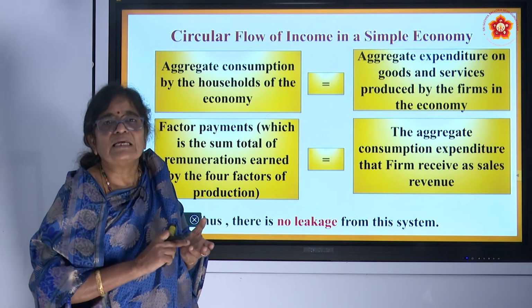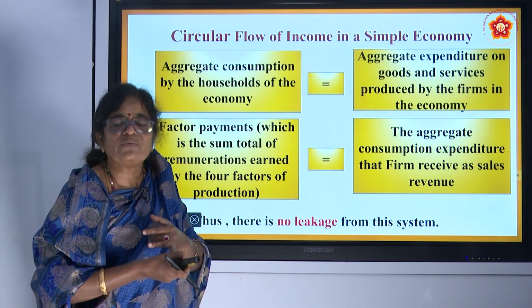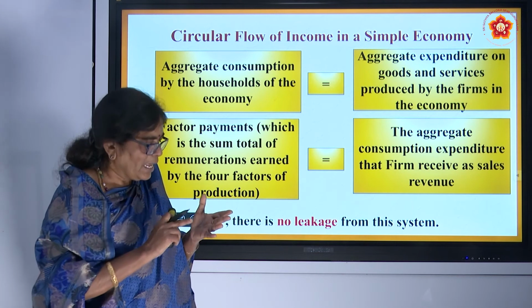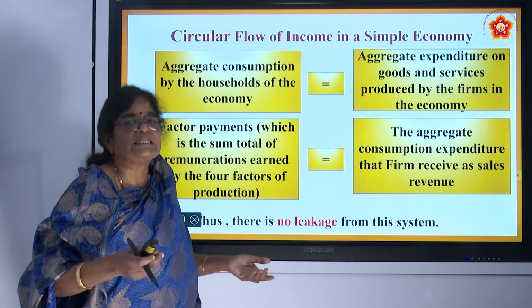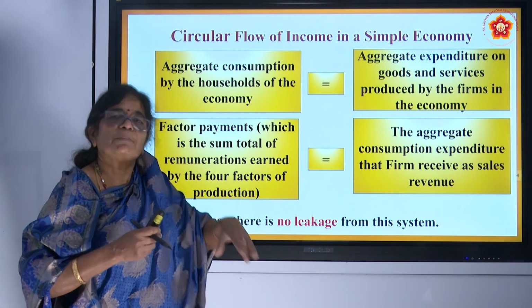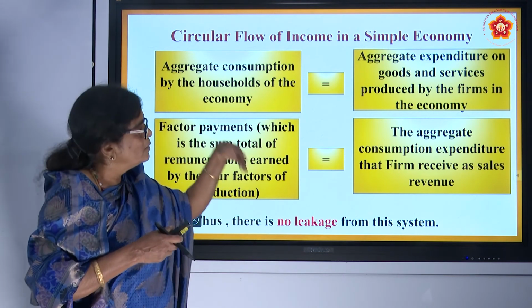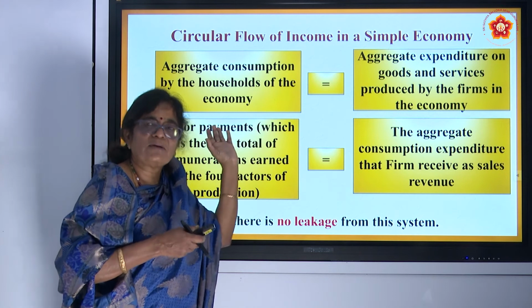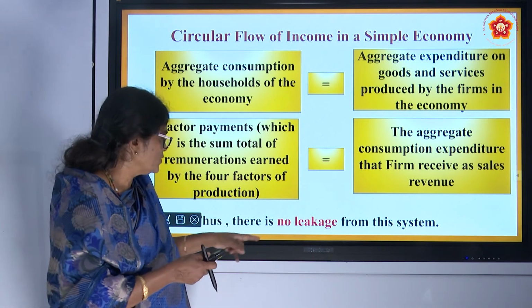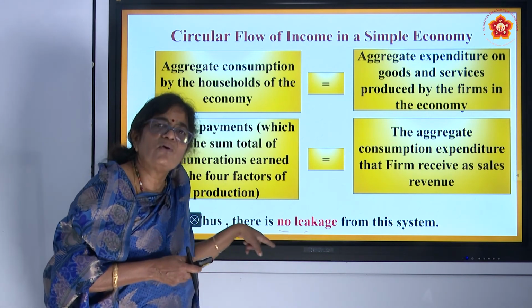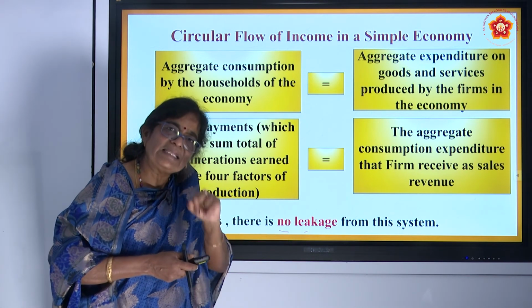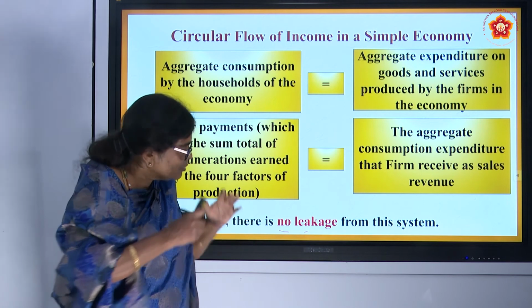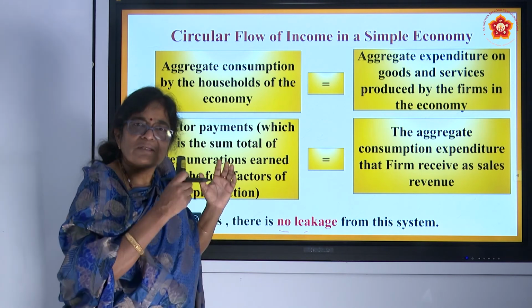What are the leakages? In the form of saving, part of the income goes out of this circle, and also there is taxation. Here there is none, therefore all the income is spent back on the goods and services produced by the firms. That is what is meant by no leakage. No leakage means other sectors, the government sector and the external sector, are not there. Therefore, a simple economy is a closed economy.